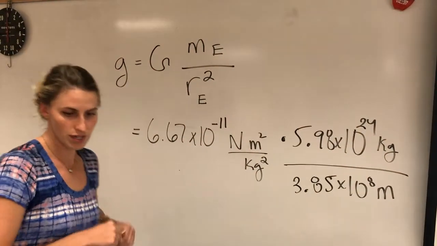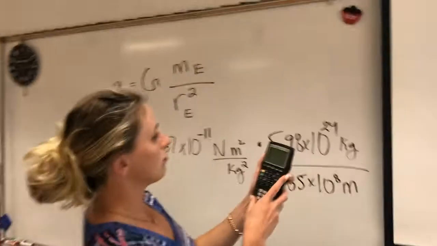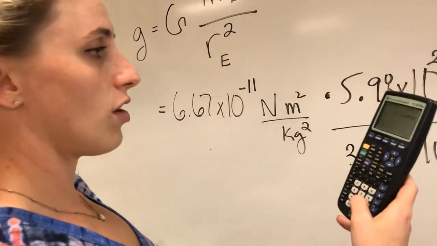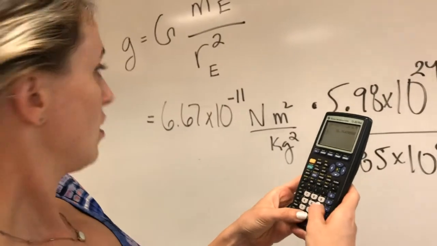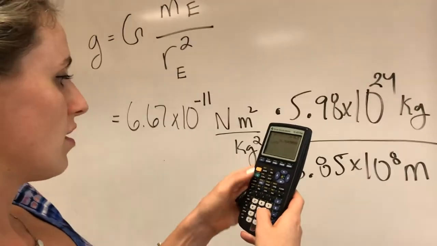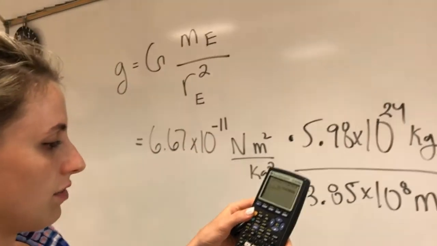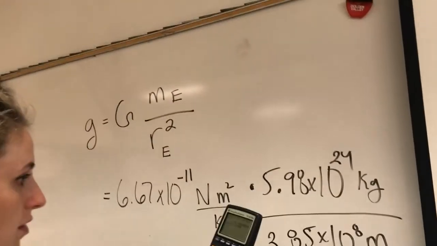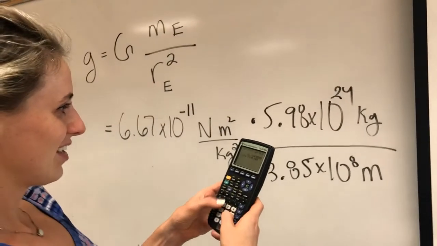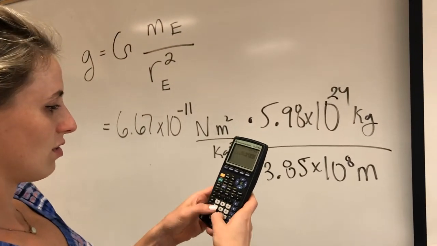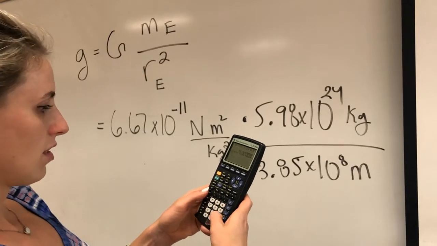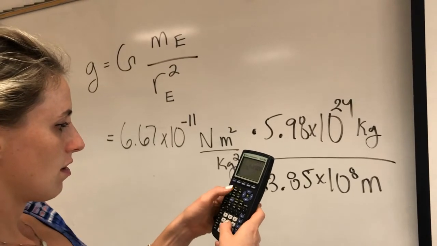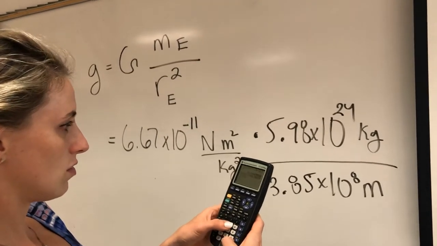Okay, I think we're set to go. So just go straight through with the numbers. That times that divided by the other one. 6.67 times 10 to the negative 11th, times 5.98 times 10 to the 24th, divided by 3.85 times 10 to the 8th.